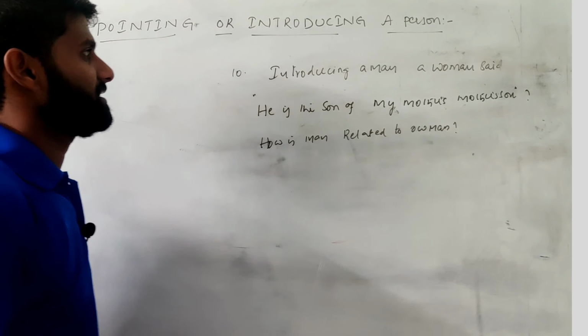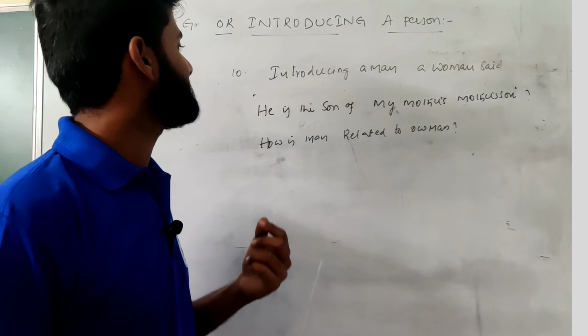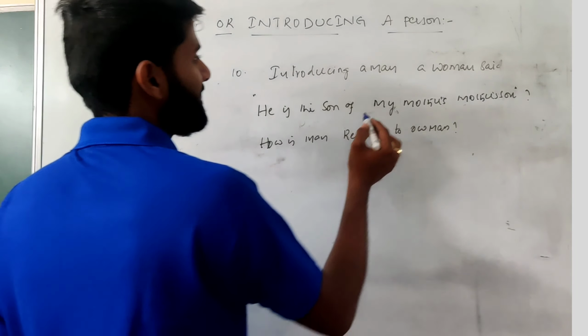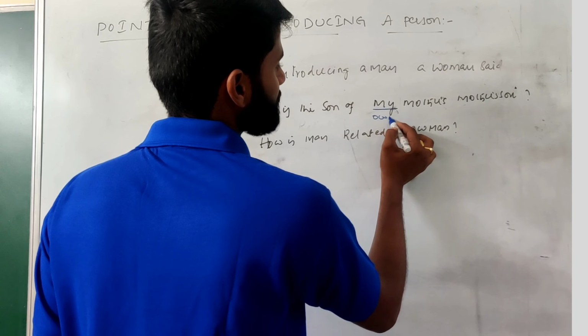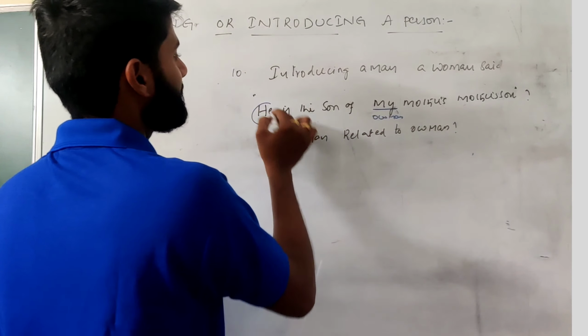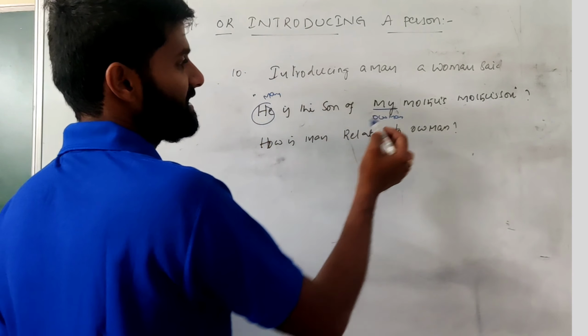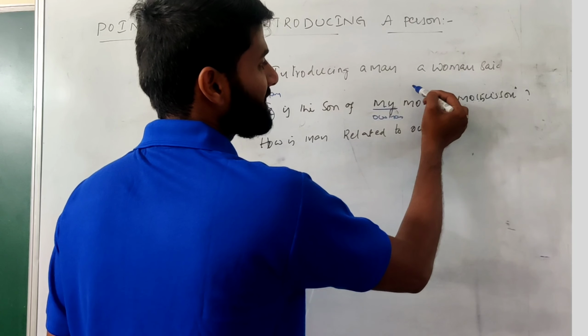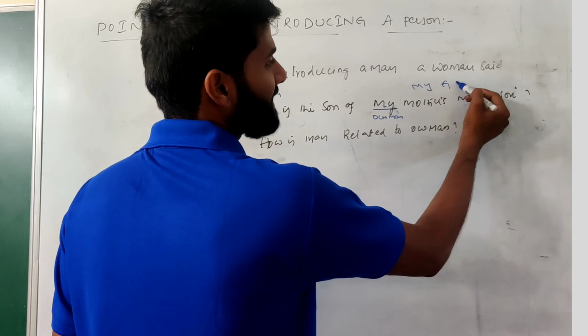The next one. Introducing a man, a woman said, he is the son of my mother's son. Same thing, see. Here my can be referred to as woman. Here he can be referred to as man. Then see, my mother's son. My mother's mother is my grandmother.